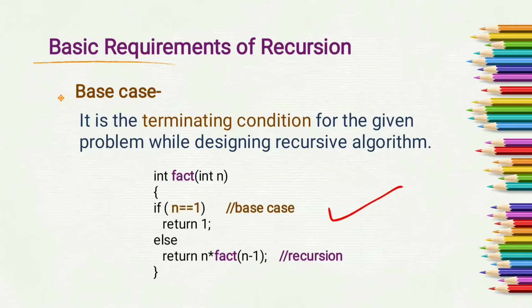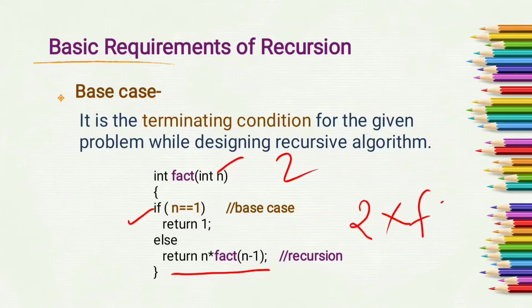So in designing recursive function, what we have to do, we have to specify the base case. Base case means terminating condition. It is the terminating condition for the given problem while designing recursive algorithm. Here suppose the value of n is 2. So we have to check, is the value of n equals to 1? No. Then else part will be executed as 2 into factorial of 1.